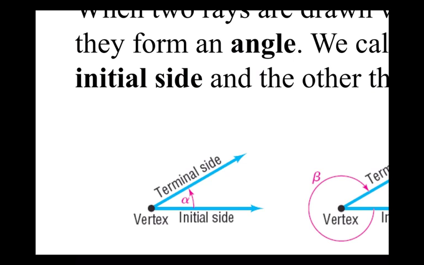So if our hands are at noon, where's 1 o'clock, to the right or the left? To the right. Then 2 is, so that's clockwise. But if the initial side is at the bottom and the terminal side is at the top where we end it, this one is counterclockwise, right? So we're going to say counterclockwise rotation is the positive rotation. We're going to say it's rotating in a positive direction. Counterclockwise is a positive rotation, right?